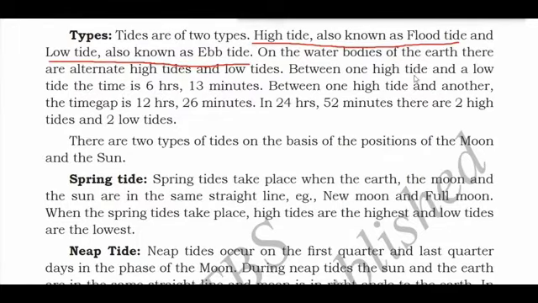Between one high tide and low tide, the time is 6 hours 13 minutes. So what is the time duration between one high tide and one low tide? 6 hours and 13 minutes. Between one high tide and another, the time gap is 12 hours 26 minutes. In 24 hours and 52 minutes, there are two high tides and two low tides.